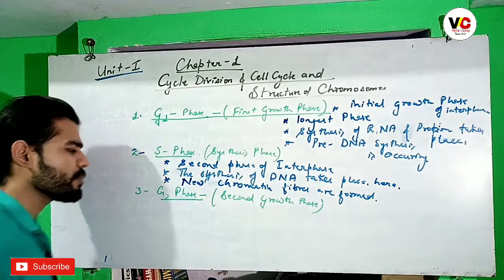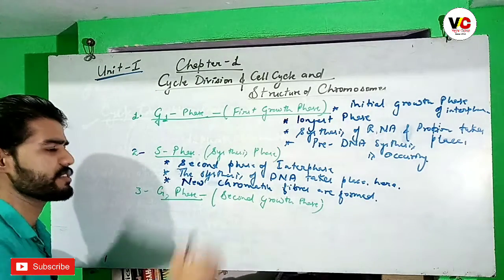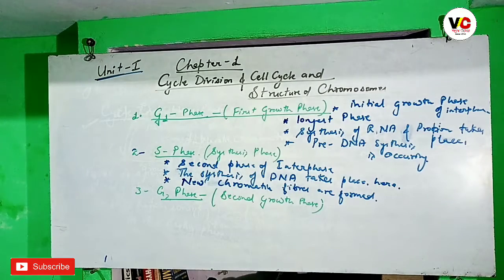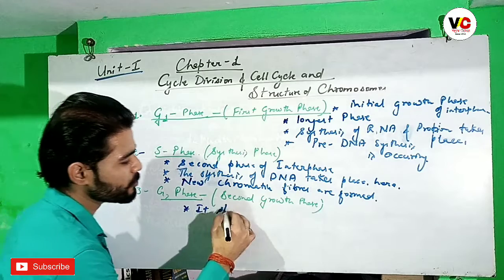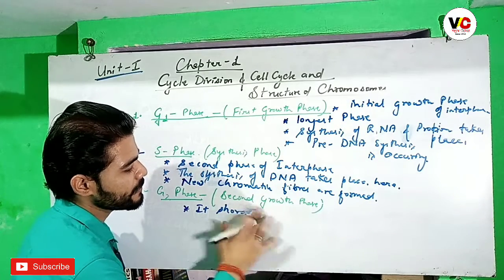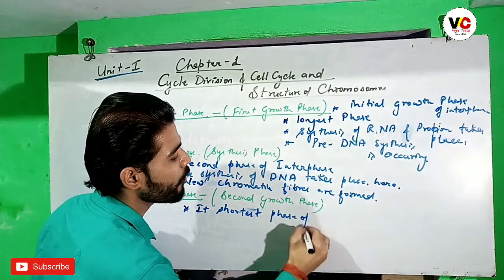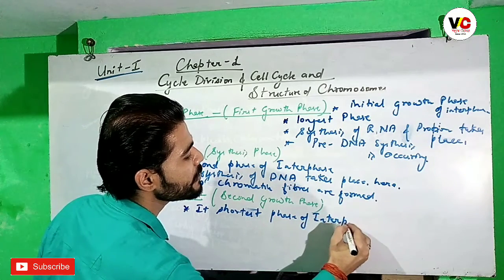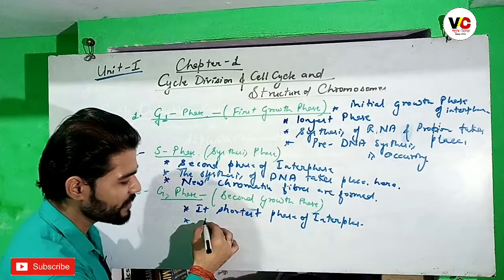So next, moving forward, is the G2 phase, the second growth phase. So what is the second growth phase? It is the shortest phase of interphase.